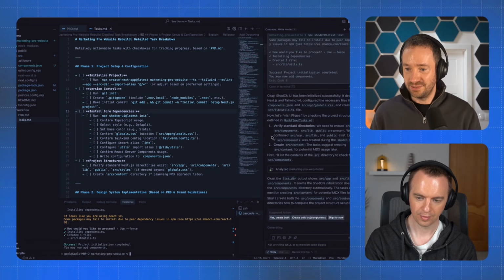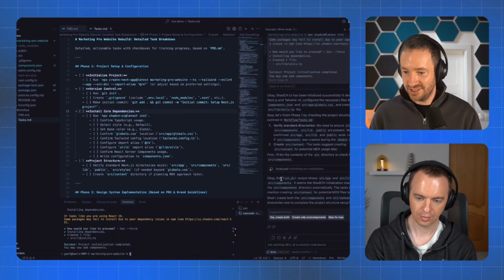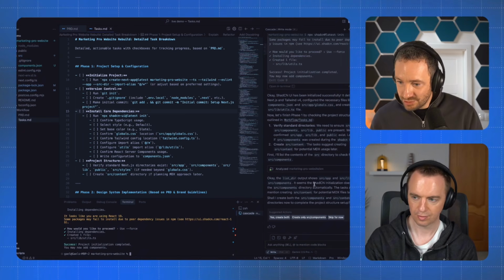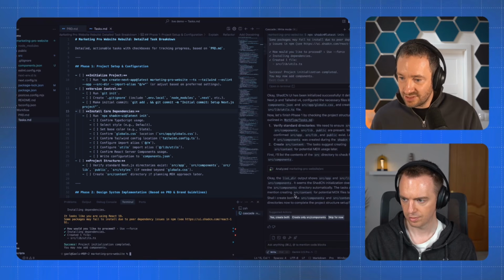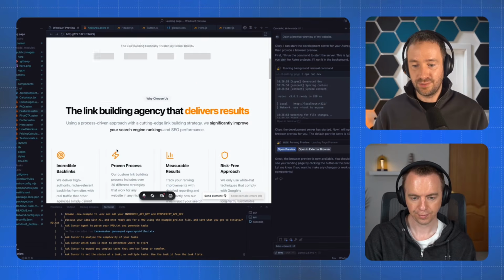So yeah, you can see it keeps going through its phase one by checking the project structure, etc. And it's asking me, output show, but not source component, which seems that doesn't create source components. Do you want me to create a directory? I'm like, yeah, okay, do it. Then when this is running, you can go back to something like that, and now you can actually work more on stuff.